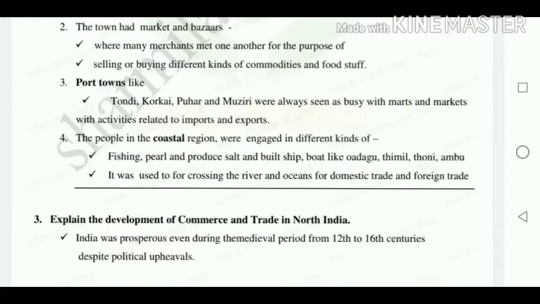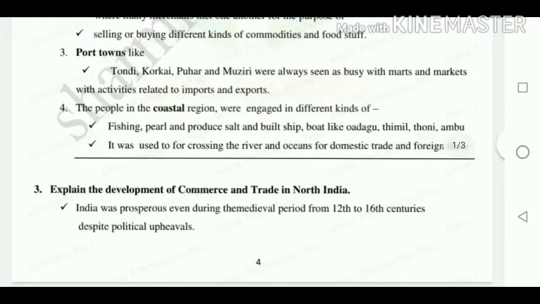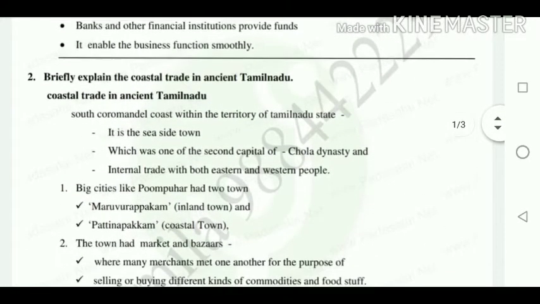Next, we are going to see about the coastal region. The people in the coastal region were engaged in different kinds of fishing, producing salt, and building ships and boats like Vadagu, Timil, Thoni and Ambu. These were used for crossing the river and ocean for domestic trade and foreign trade. Okay, so these are the 4 points related to this topic.